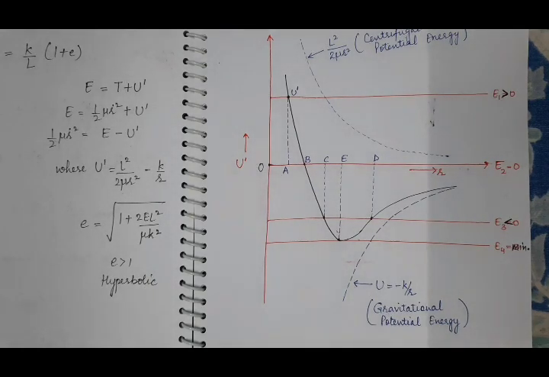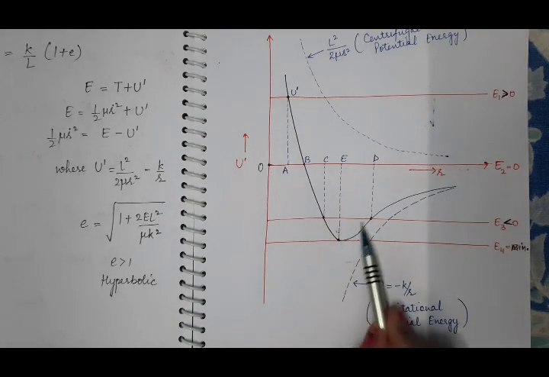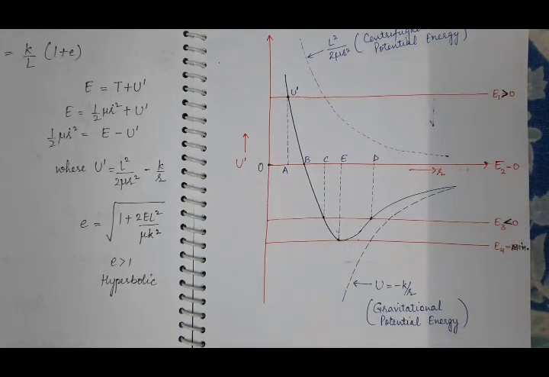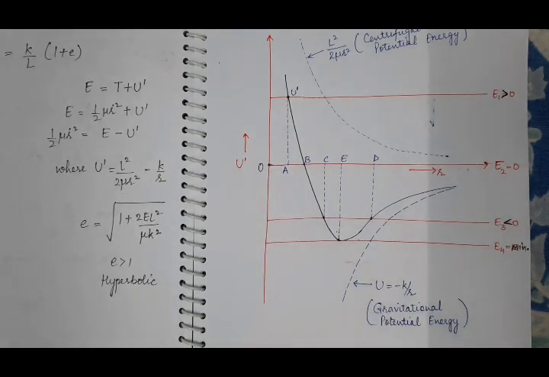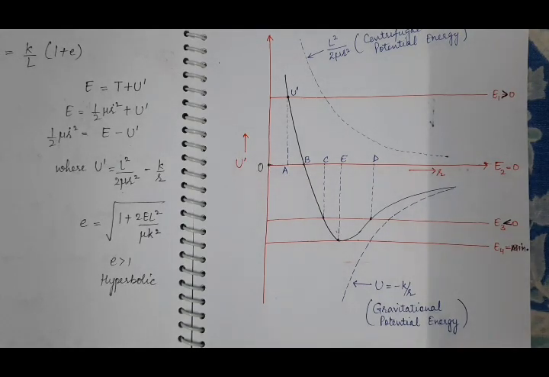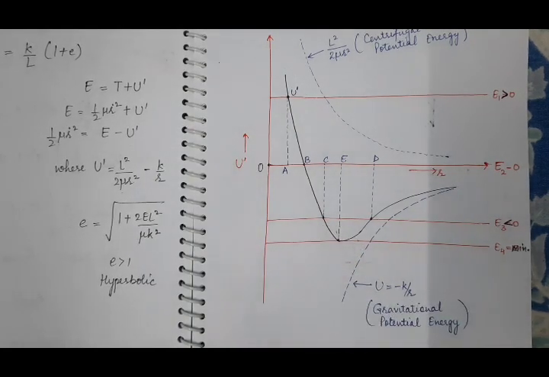So that's why, when the total energy of the body is negative but not minimum, in that case the motion will be a bounded motion and the path followed by the body will be elliptical, and the motion is bounded between these 2 points. So this is our minimum, that is OC, and OD is our maximum. So for our elliptical motion, R lies between this R minimum and R maximum. It means in this case, the distance of closest approach of the body is OC, and the distance of farthest approach of the body is OD.